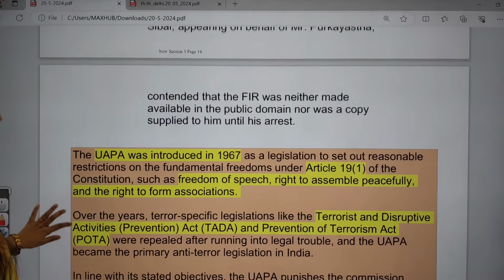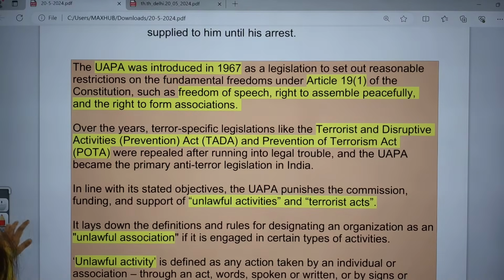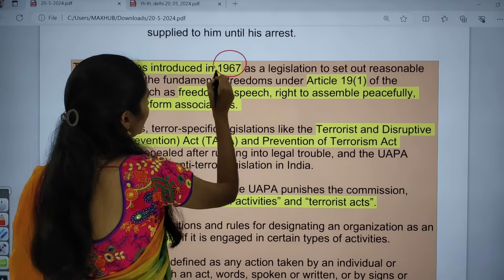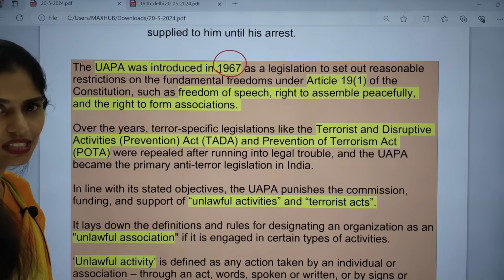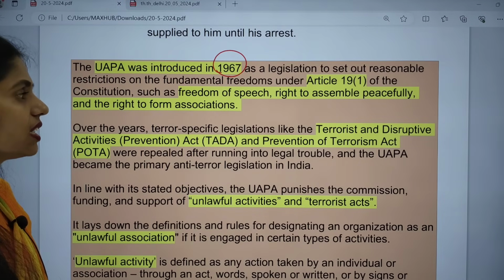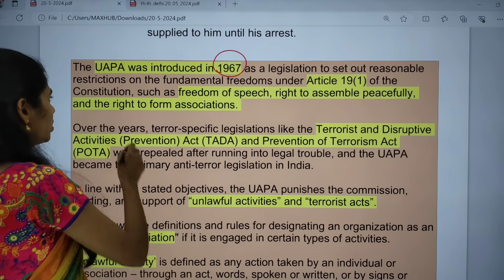And if you see some facts regarding the UAPA, the Unlawful Activities Prevention Act, it came up in 1967, and this legislation is a law of reasonable restrictions.